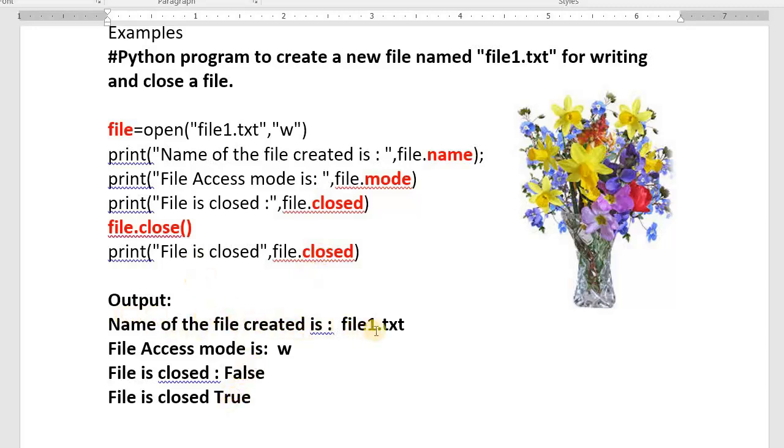Name of the file created is file1.txt. Here the file is created. File access mode: which mode? w. Is the file closed here? No, false. The file is closed here with the help of this method. I am checking closed or not: yes, it's closed, True. This is what I explained because of theory. Watch this once again and you will understand.